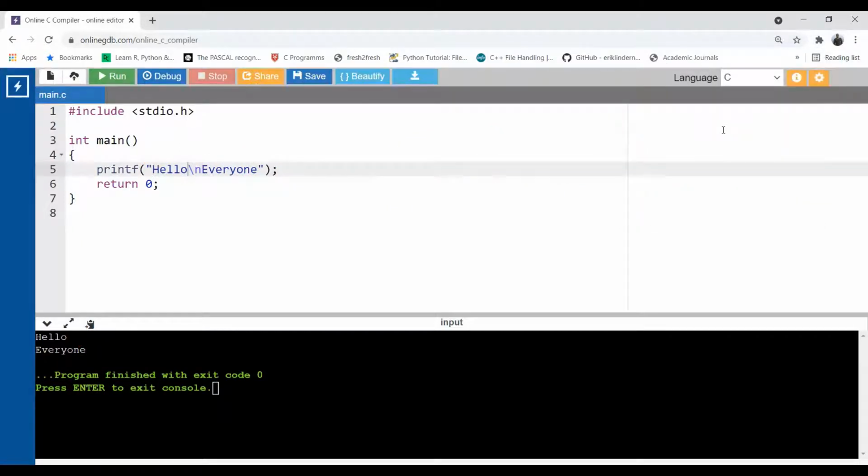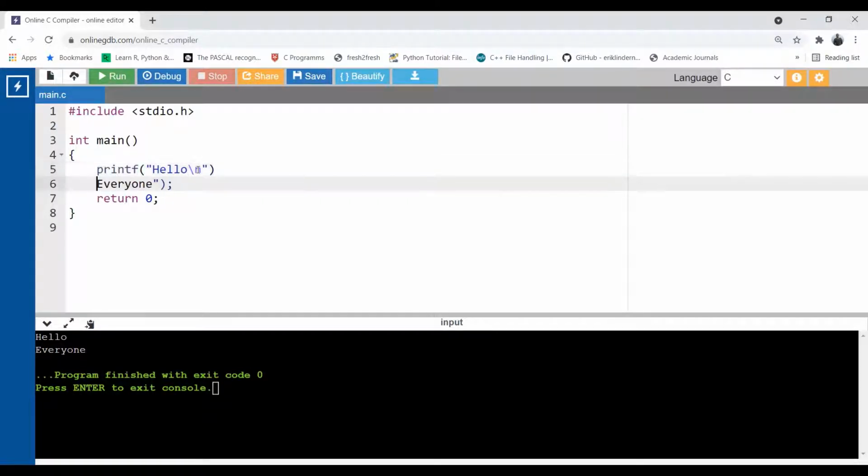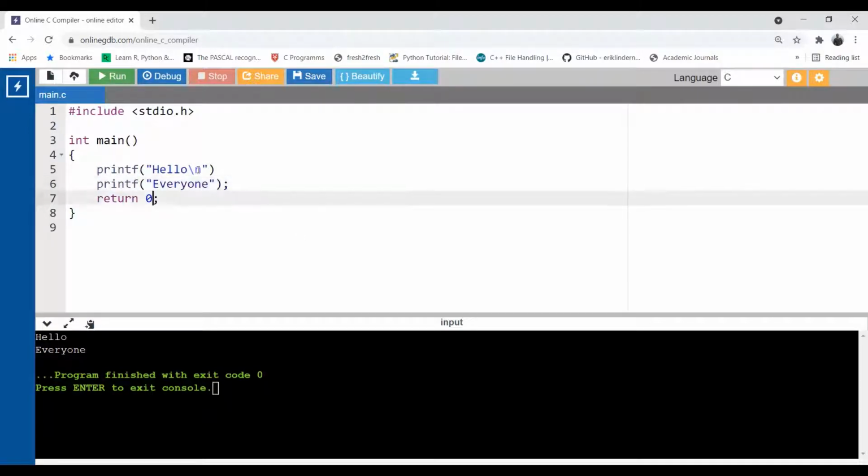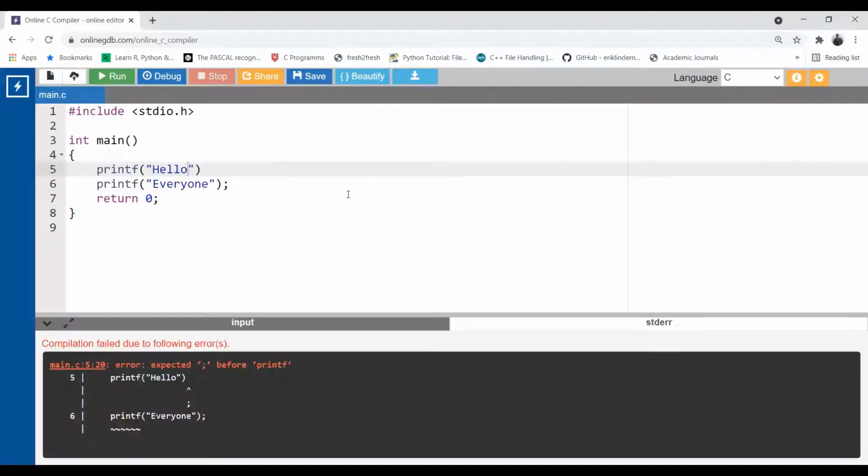So let me show you an example of what you can do with this \n. Now suppose that I have closed this string here, and I just want to make it another printf. Now see what I did, I just broke down the output into two different printf statements. Now I am removing this \n from the first printf. Let's see how it is going to be printed.